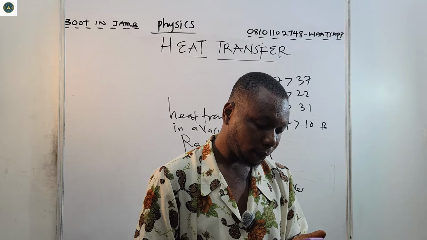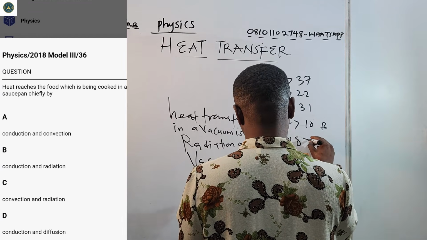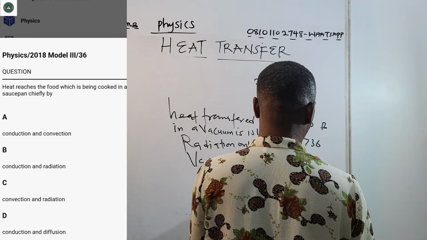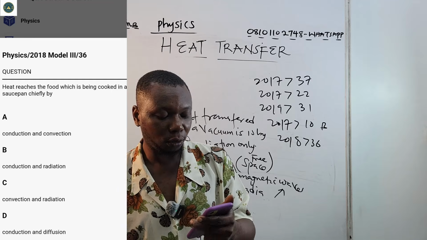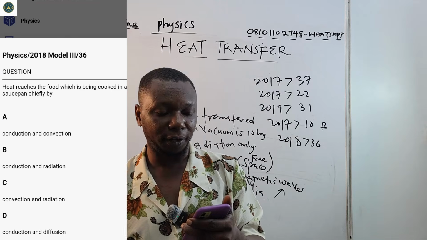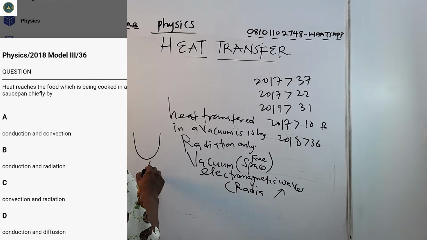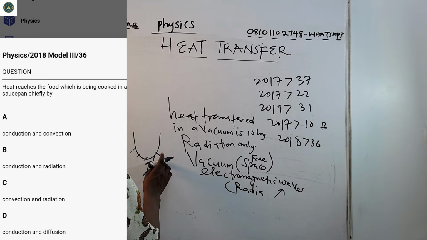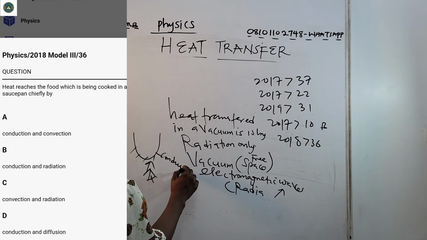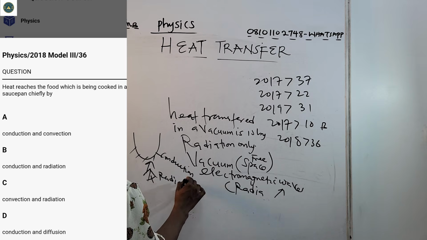Okay. Now I have 2018 question 36. It says heat reaches the food which is being cooked in a saucepan chiefly by what? All right. I have a pan. There's heat. Now, if I hit this surface, immediately heat touching this surface is by conduction. This one is by what? Is by radiation.